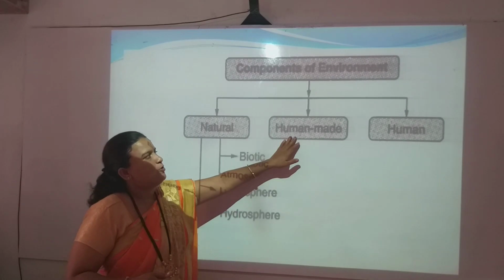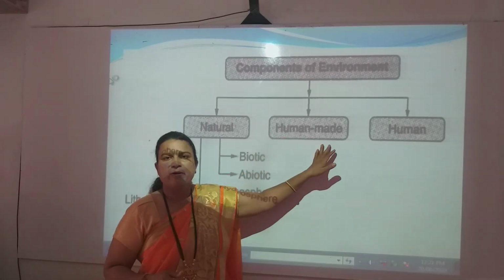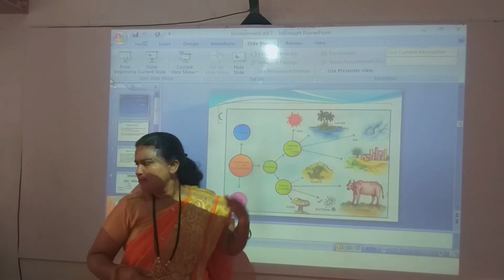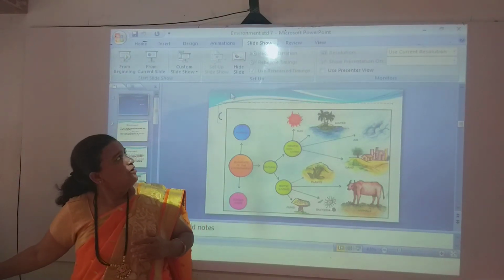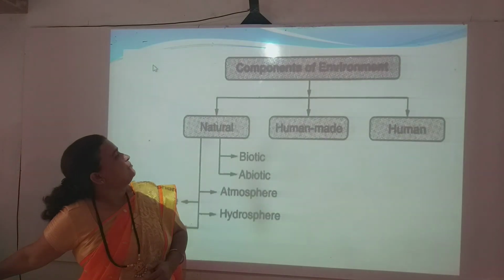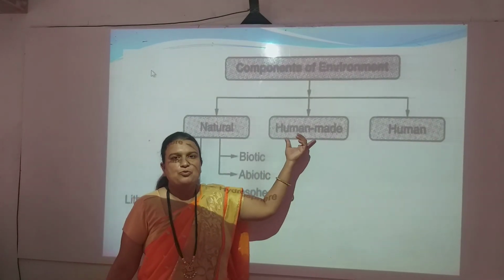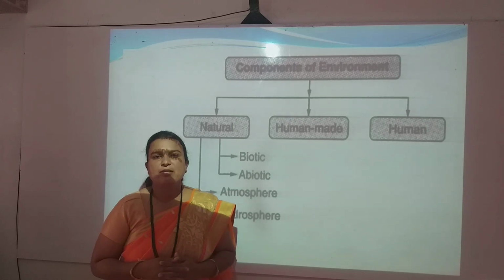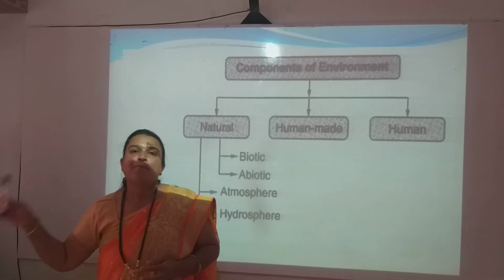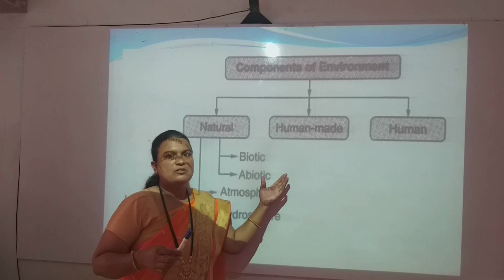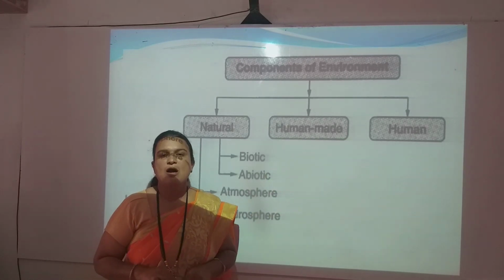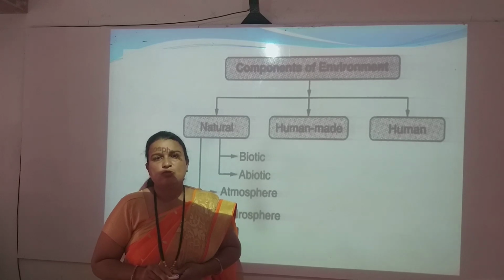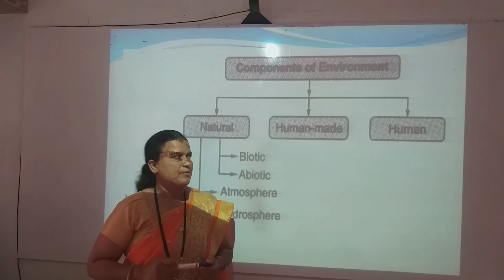The next component of environment is the human-made environment. As the word provides you information, human-made means the substances which are made by humans, such as the pen, the board, the benches. All these are substances made by humans, and these are also included in the environment.